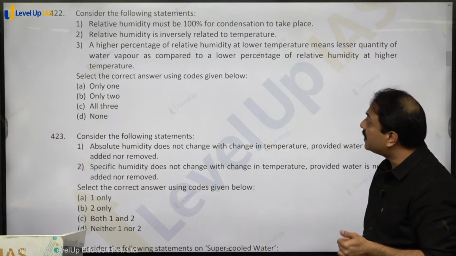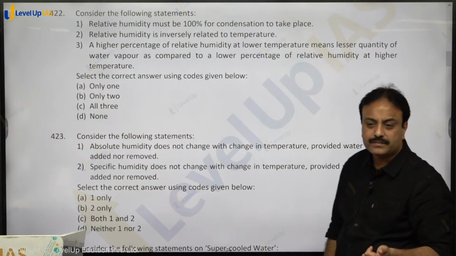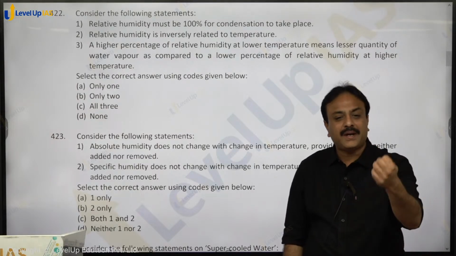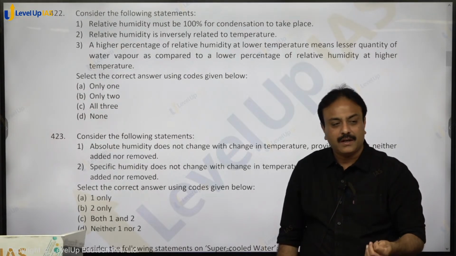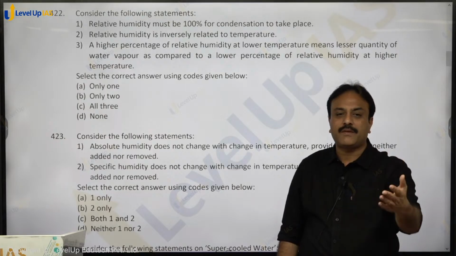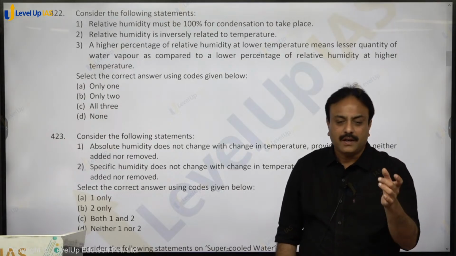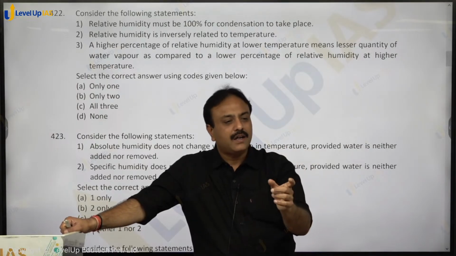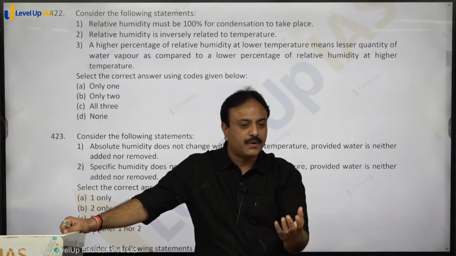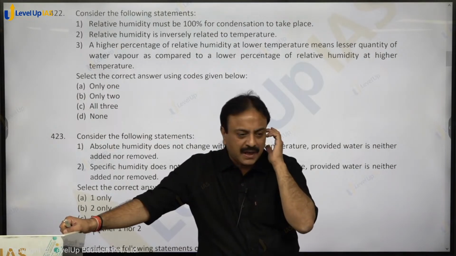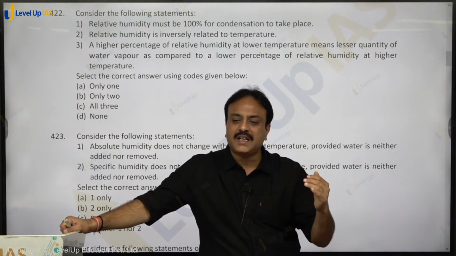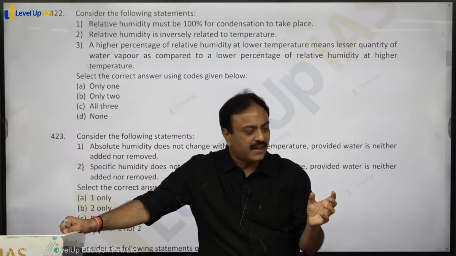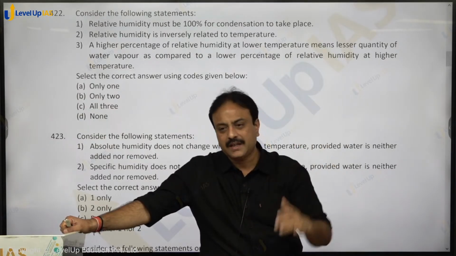Relative humidity is inversely related to temperature. Higher the temperature, less the relative humidity. Less the temperature, more the relative humidity. Relative humidity is the amount of humidity present in the air divided by the total capacity of the air to hold humidity, multiplied by 100 as a percentage. So when the temperature increases, total capacity increases, so the percentage reduces.